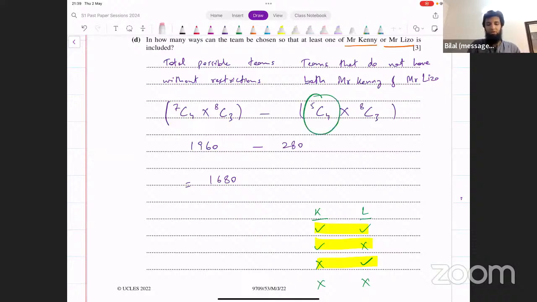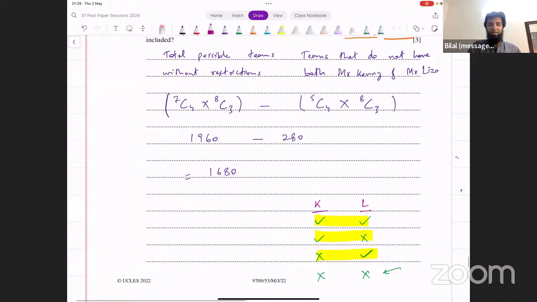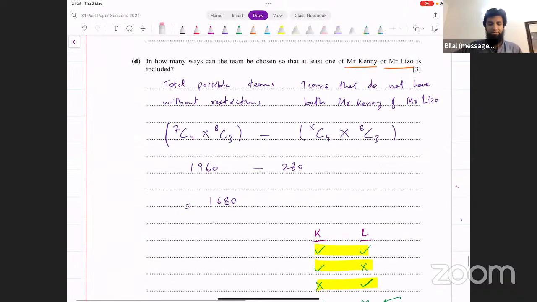So that's 5C4 and 8C3 for children. And that basically gives you this last case where both Mr. Kenny and Mr. Lizo are not selected. So when we subtract that case from the total, we are left with the first case and the second case and the third case, and that's what we're looking for. Make sense?